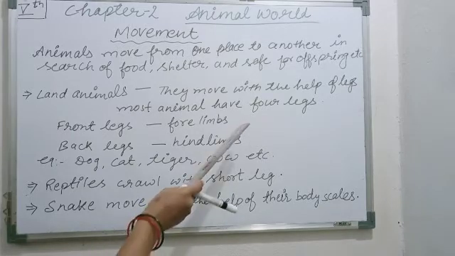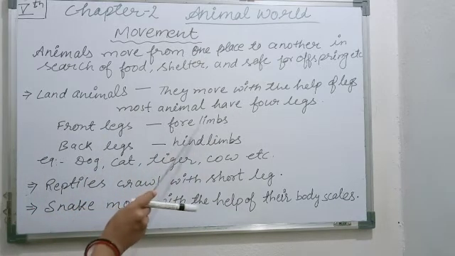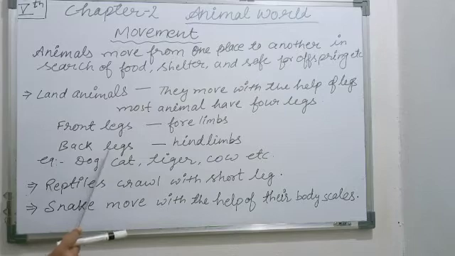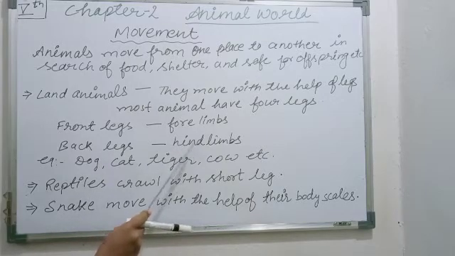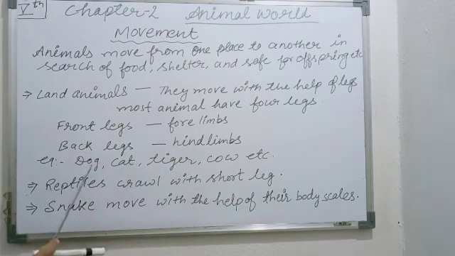Then what is the function of four legs? The front two legs are known as forelimbs and the back legs are known as hind limbs. They use their four legs to walk on the land. Dog, cat, tiger, cow, all these animals have four legs for walking from one place to another place.